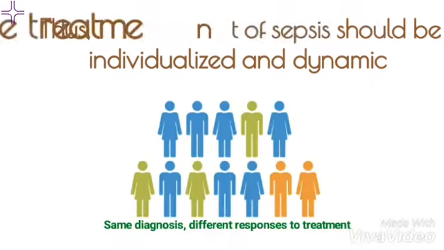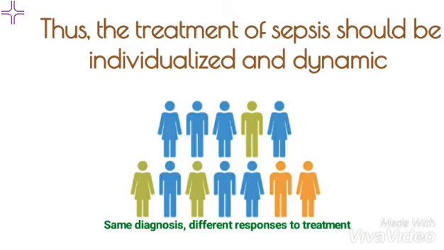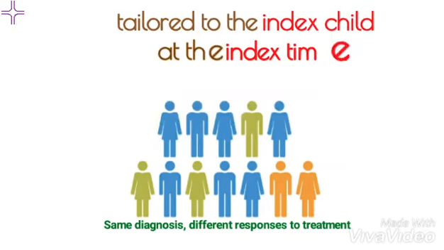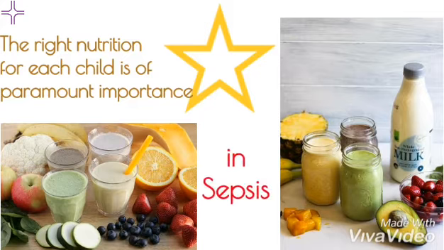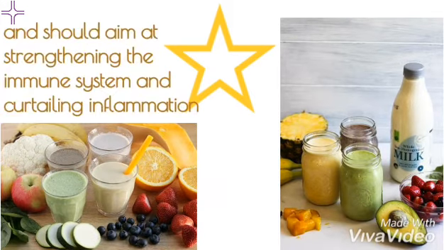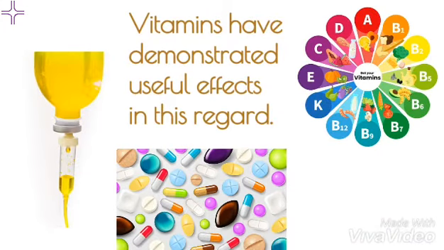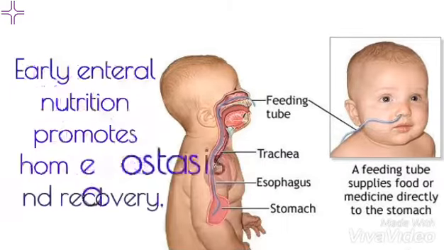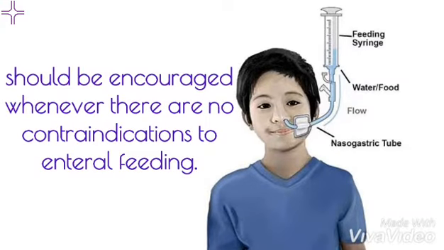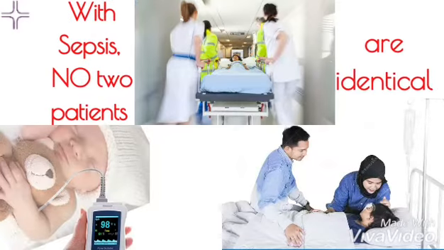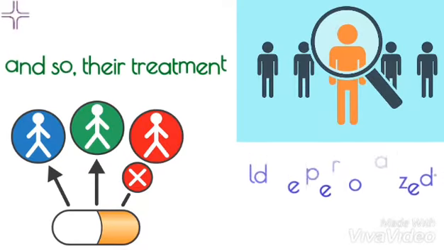This means that the treatment of sepsis should be individualized and dynamic, tailored to the index child at the index time. Again, the right nutrition for each patient is of paramount importance in sepsis and should aim at strengthening the immune system and curtailing inflammation. Vitamins have demonstrated useful effects in this regard. As a simple guide, early enteral nutrition promotes homeostasis and recovery and should be encouraged whenever there are no contraindications to enteral feeding. In summary, with sepsis, no two patients are identical, and so their treatment should be personalized.